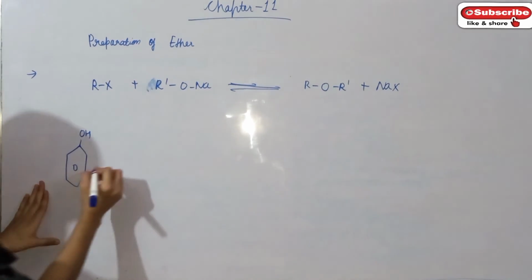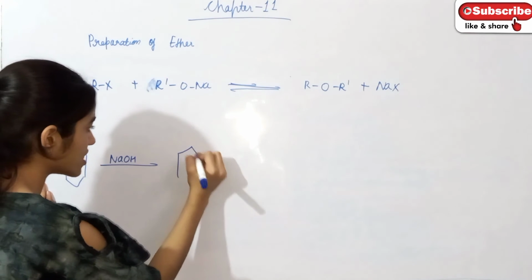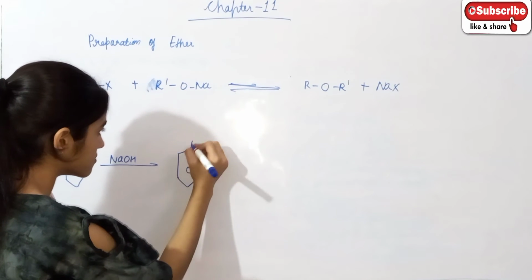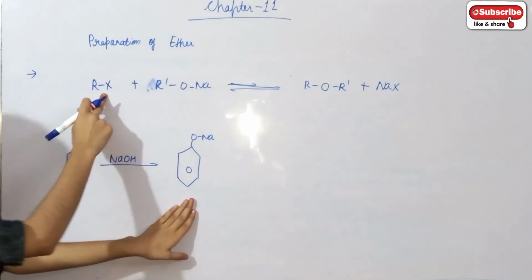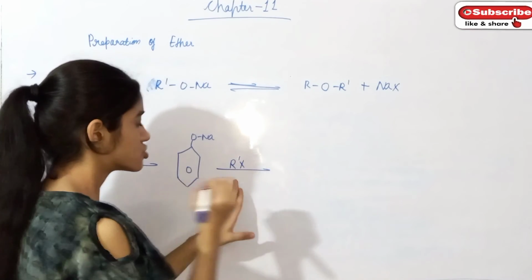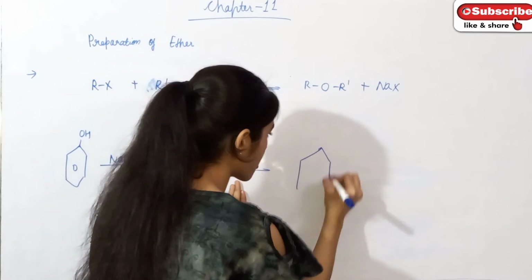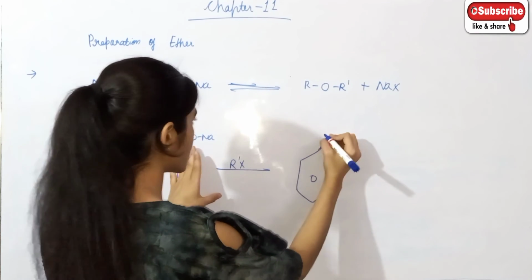When phenol is treated with sodium hydroxide, sodium phenoxide is formed. And when this sodium phenoxide is treated with alkyl halide, we get ether, and in phenol, what do we get?